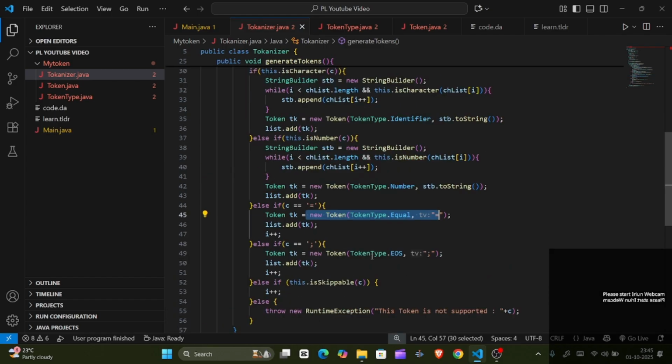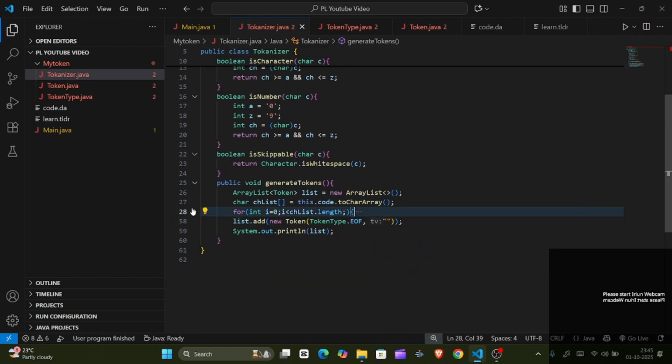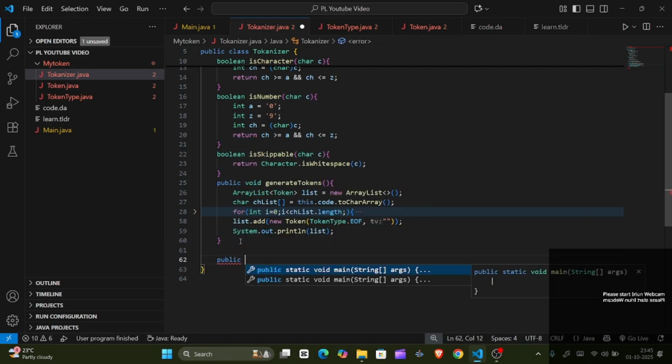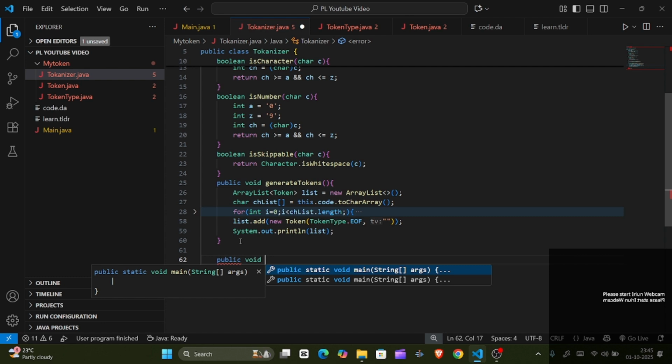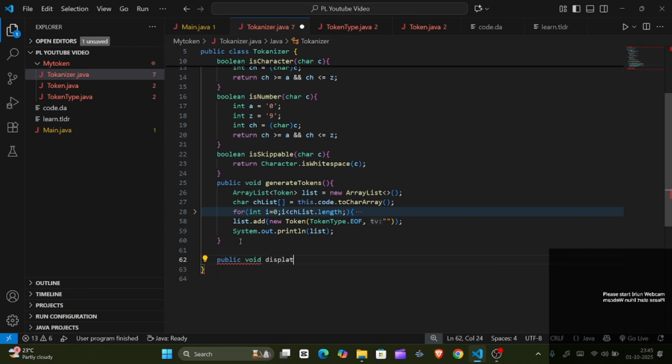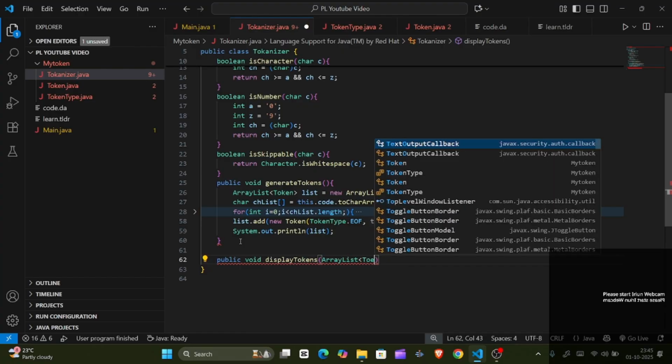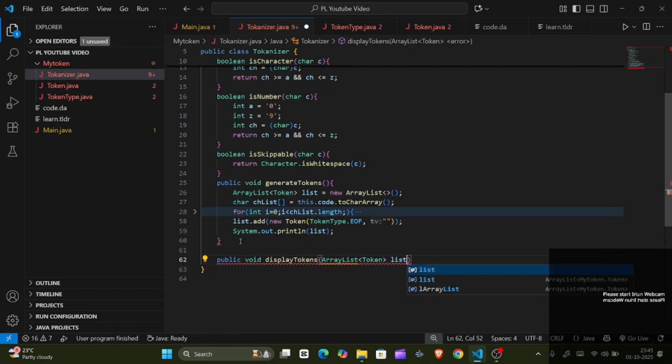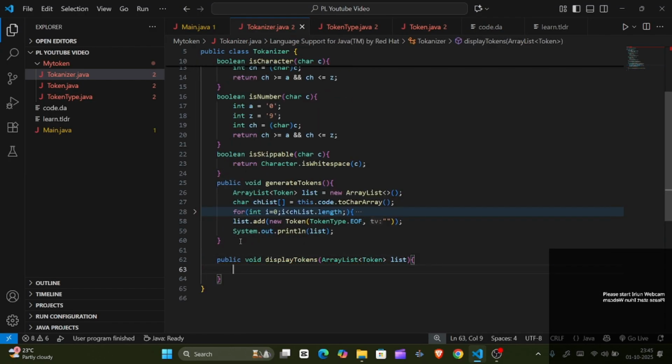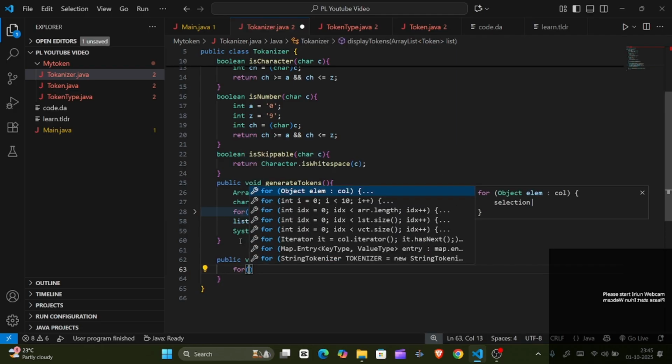So for that, I'll create one function whose purpose is just to display the tokens. Public void displayTokens. It will accept an ArrayList of type Token, the list, and it will just take each and every token and display it.